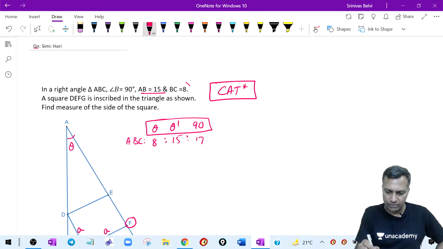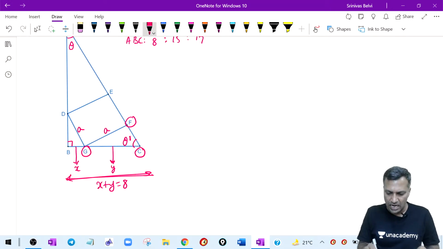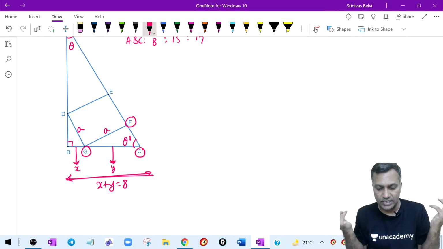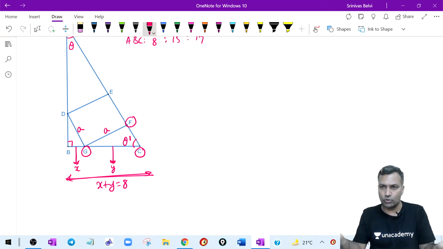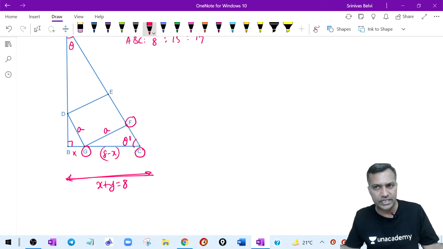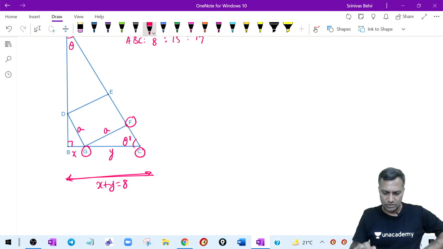I'm not saying that it is given that X plus Y is equal to 8; it is given that the length of BC is equal to 8. I am saying that it is broken into two pieces. One piece is called X, another piece is called Y. I am interested in what is X and what is Y. Together, all of it is going to be 8. That is one way. You may say, no sir, I will call this X, I'm fine. Then I will call this 8 minus X. Fair enough, proceed. You will still get the answer. Either way is fine. Fine, let me call it X for the time being and this Y for the time being.